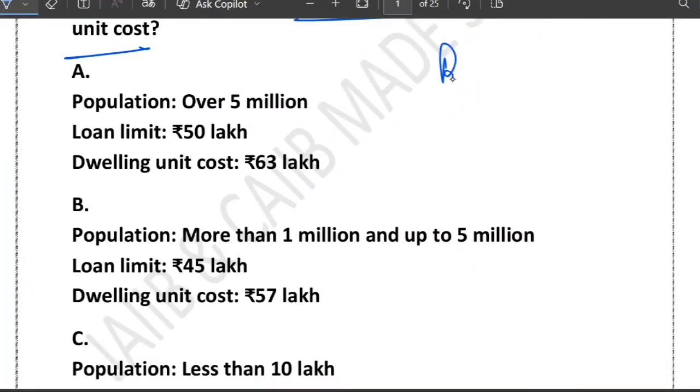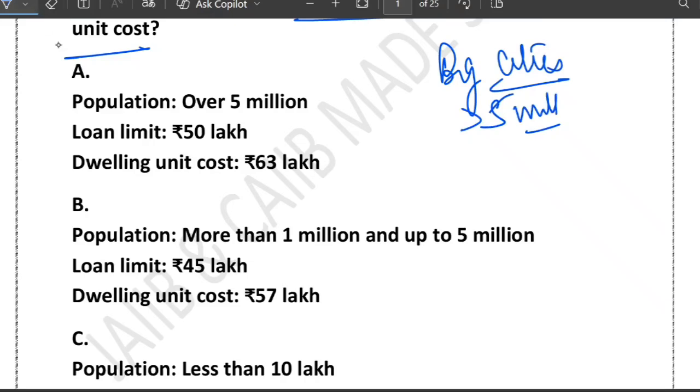The first category is big cities, with population more than 5 million. In the case of big cities, the loan limit is 50 lakh and the house cost is 63 lakh.